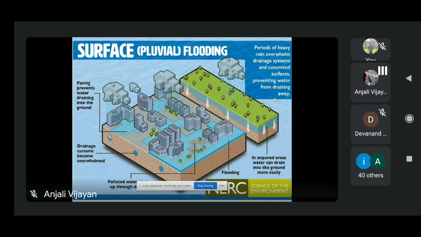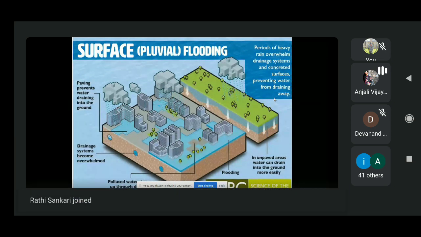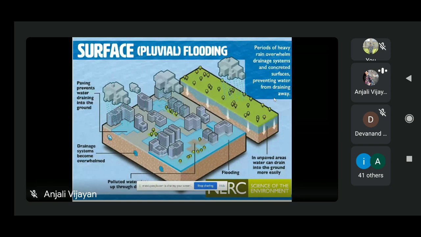Pluvial flooding is similar to urban flooding, but it happens in rural areas. It occurs in flat areas where the terrain cannot absorb the rainwater, and this results in the formation of puddles or ponds, like small water clogging.